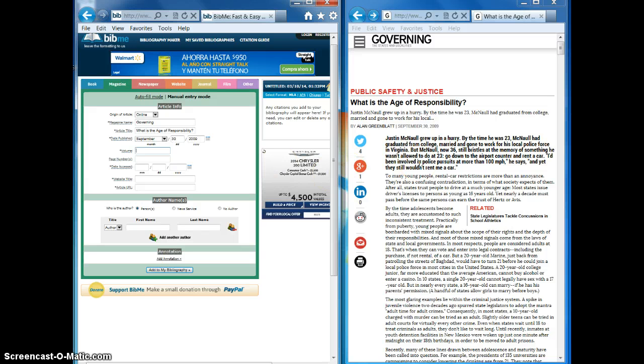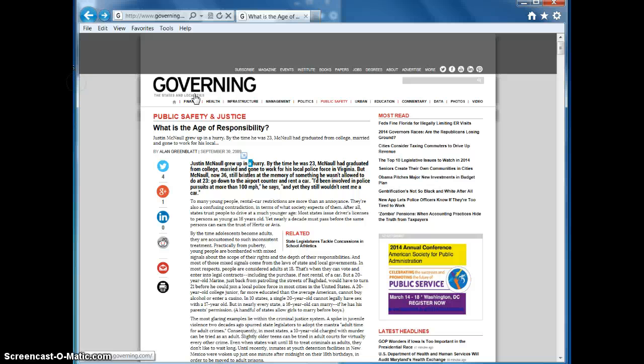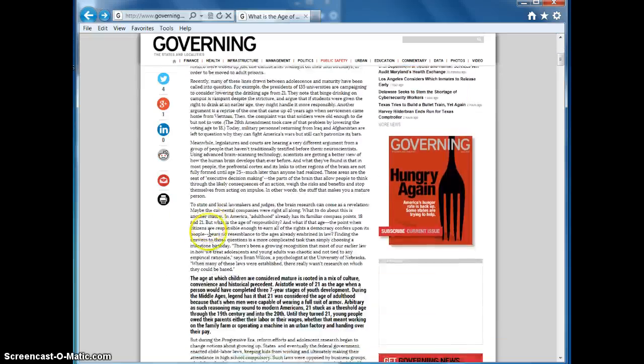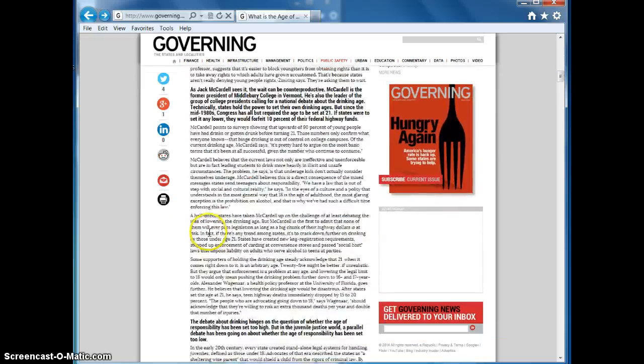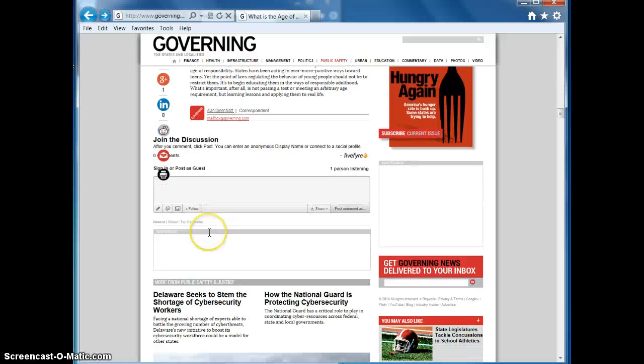This is why you guys want to use a source like InfoTrac. It's going to help you with the rest of this information. Mr. Kraus has a feeling it's going to be very hard to find a volume number for this online magazine. So I'm pulling the page out, trying to find something in here that tells me about the volume number. So of course, I'm going to scroll through the article. You guys know how long it is. And what I'm looking for, again, is some sort of volume number.